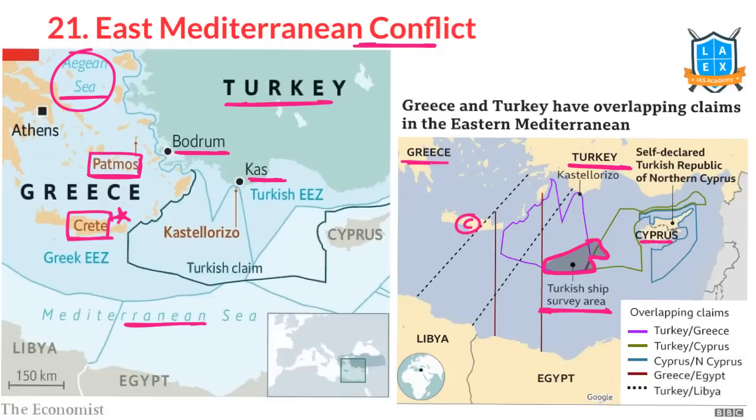Kos Island, Crete is important. Crete, remember that name. Cyprus is there. And Turkey says, Northern Cyprus is ours. Southern Cyprus is an independent country. So, this region belongs to us. That's the claim of Turkey.